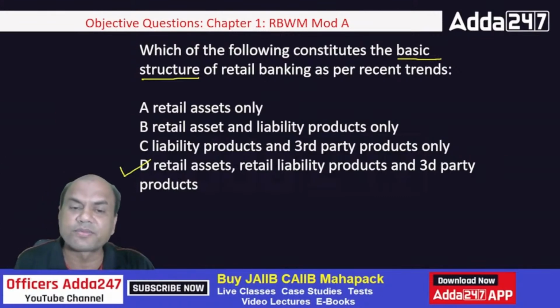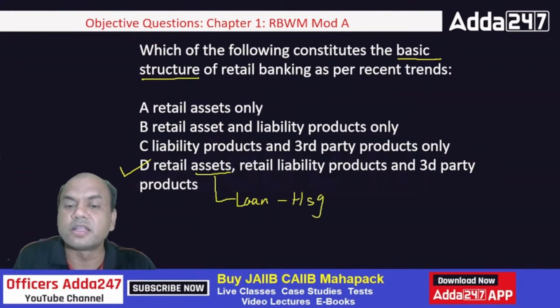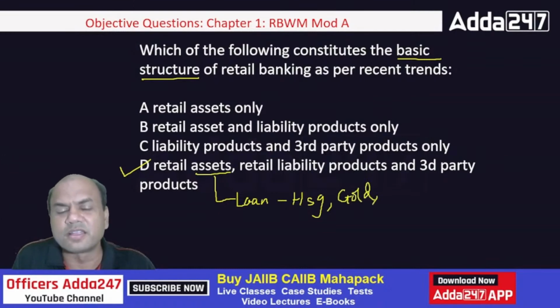What are assets? Retail assets means loans. What are the retail loans? Housing loan, then you have gold loan, then loan against LIC policy, which we just saw. So those are all retail loans. Remember, company loans are not retail loans.